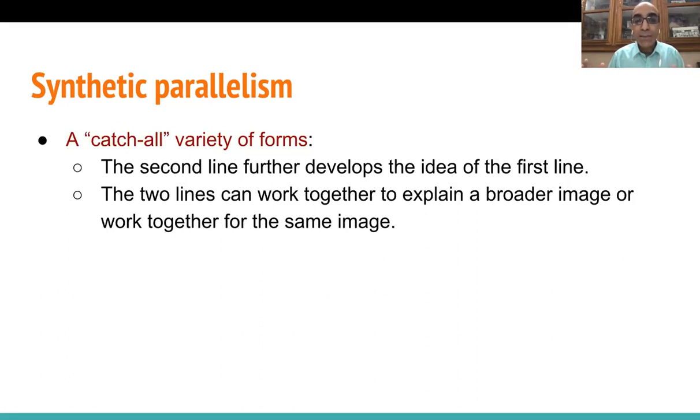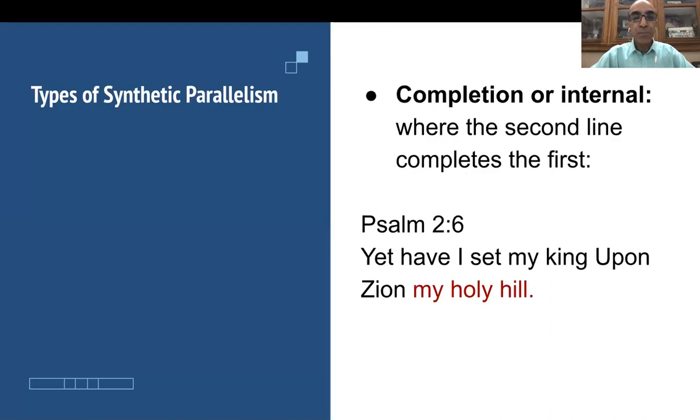See, the two lines can work together to explain a broader image or work together for the same image. So it's like two lines are being developed to explain something that is broad, something that is vast, okay? But not enough to just give it in one line. So there are different types of synthetic parallelism, as I mentioned, okay?